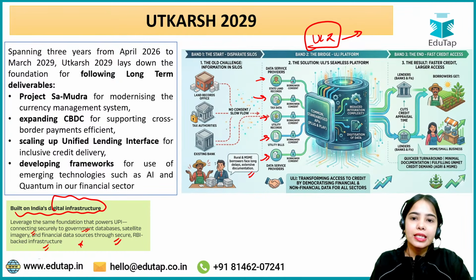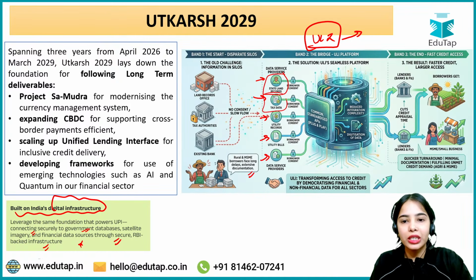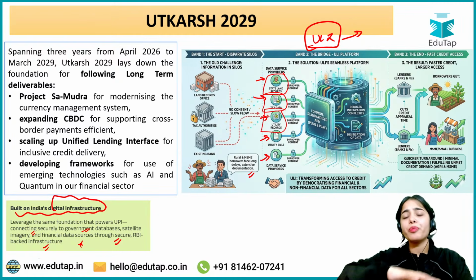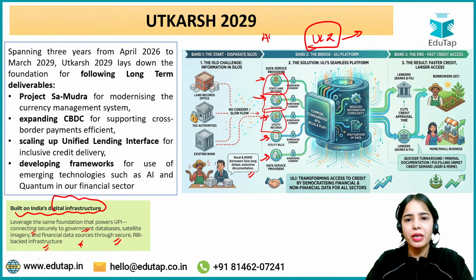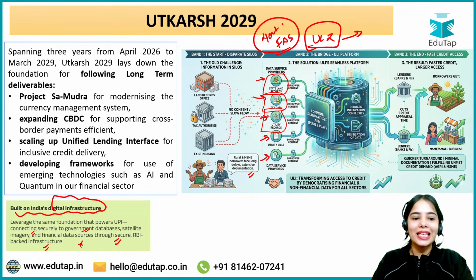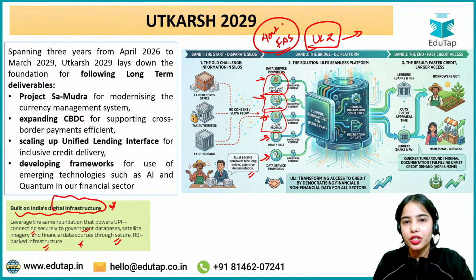For example, from the state land records department, the tax department, or utility records and utility bills, from different government departments and financial data sources, the data can be easily taken through the ULI.